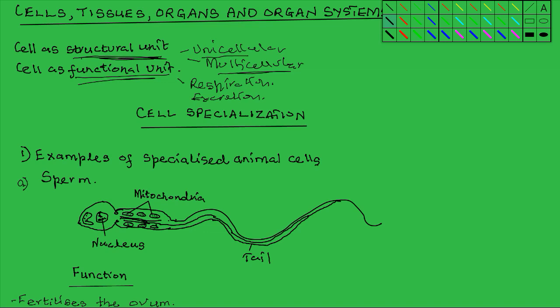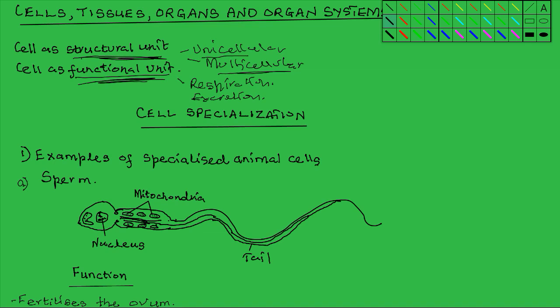All these occur at the functional unit of the cell. It is the cell that carries out respiration, excretion, and all those processes that are associated with living organisms. And therefore, what makes an organism living are the processes that go on within the cell, the functions that the cell carries out. And that's why it is very correct biologically to say that the cell is the structural and the functional unit of organisms.